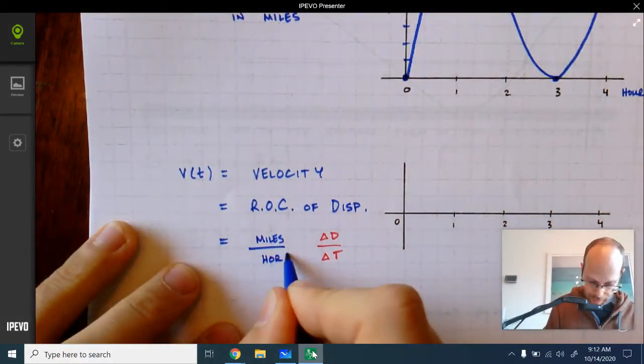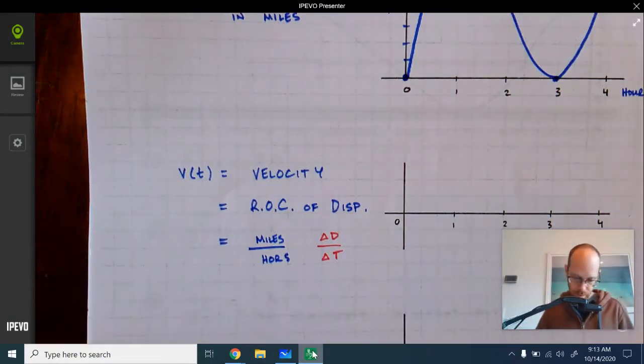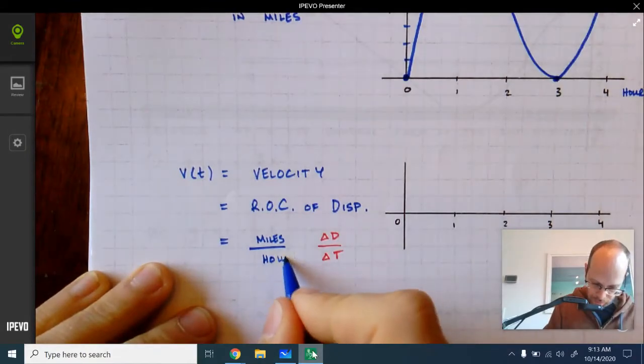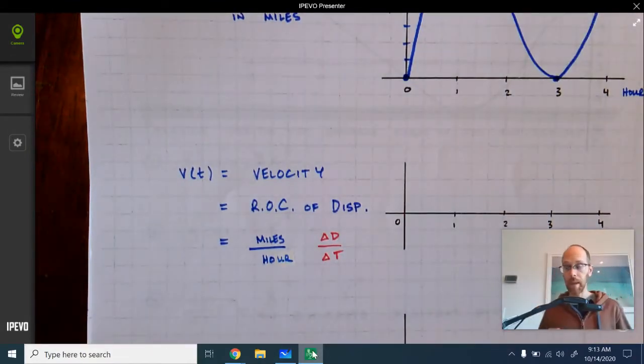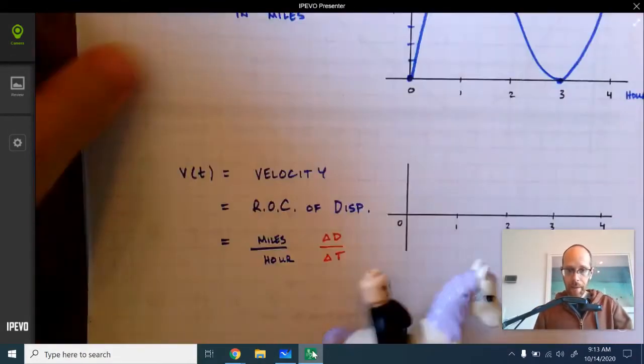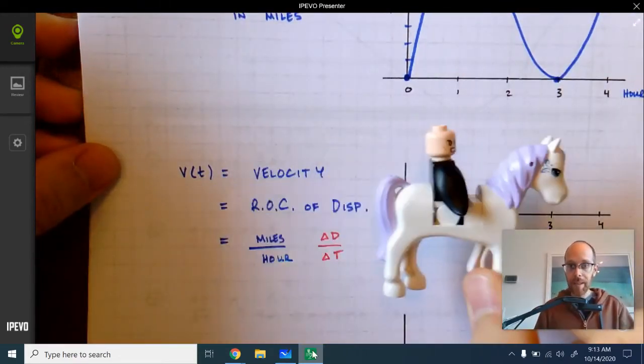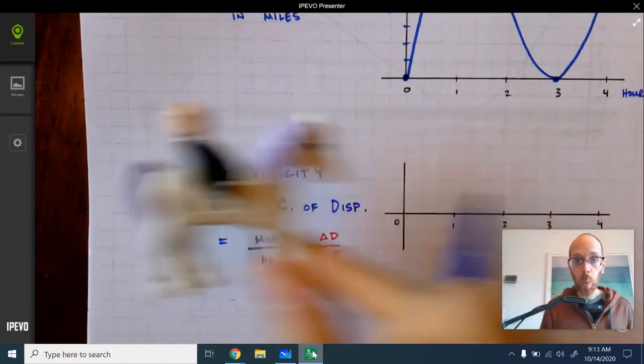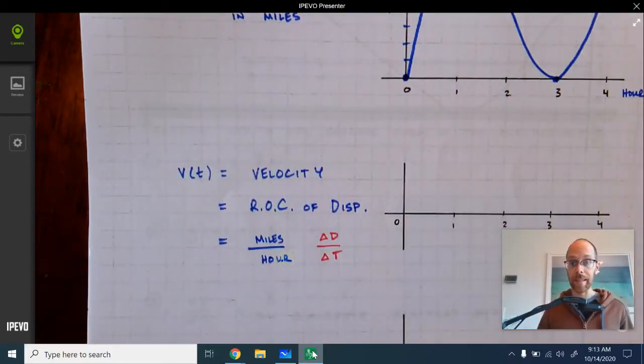So our velocity will be measured in, can I spell? Miles per hour. Okay. If he is moving to the right, then he has a positive velocity. If he is moving to the left, he has a negative velocity. Velocity can be positive or negative.